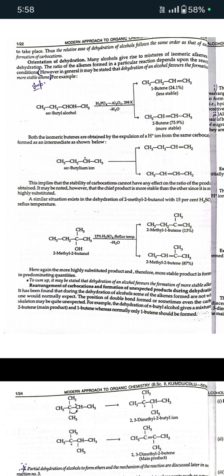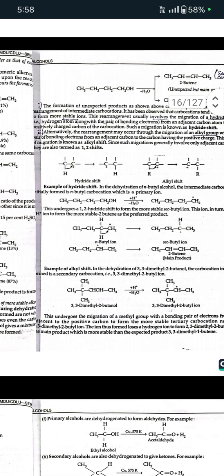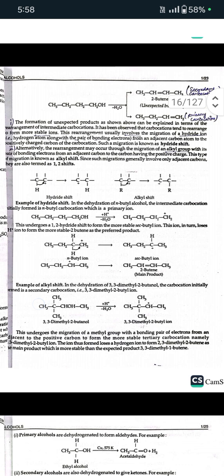For example, dehydration of n-butyl alcohol gives a mixture of 2-butene as the main product and but-1-ene, whereas normally only but-1-ene should be formed. The formation of the unexpected product can be explained in terms of the rearrangement of the intermediate carbocation. It can be observed that the carbocation tends to rearrange to form more stable ions.